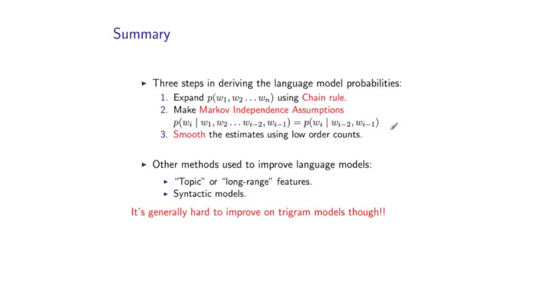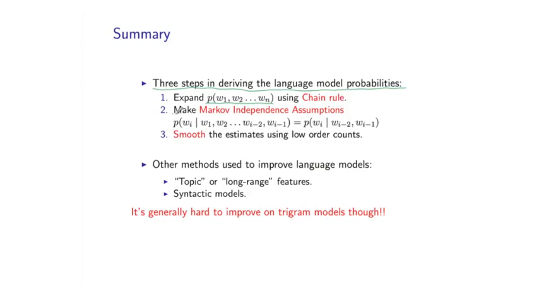Okay, so that completes the lecture. Just to summarize some main lessons we've learned here. There were 3 steps in deriving the language models I've shown you. The first step was to expand the joint probability over any sequence of words, W1, W2, up to Wn, using the chain rule of probabilities. This is what I showed you in the portion of the lecture on Markov processes.